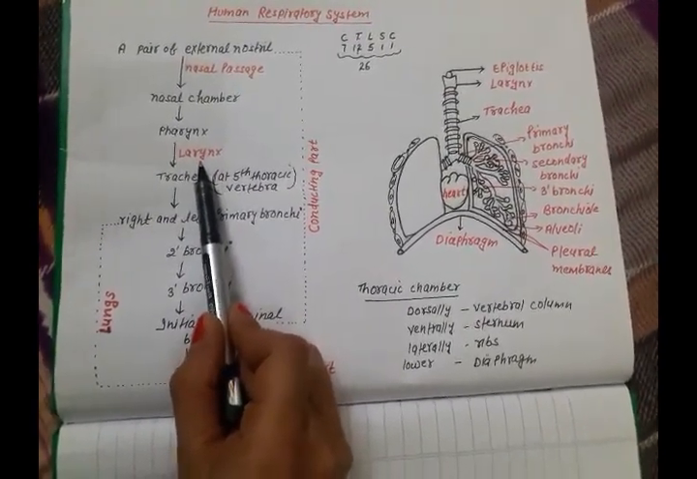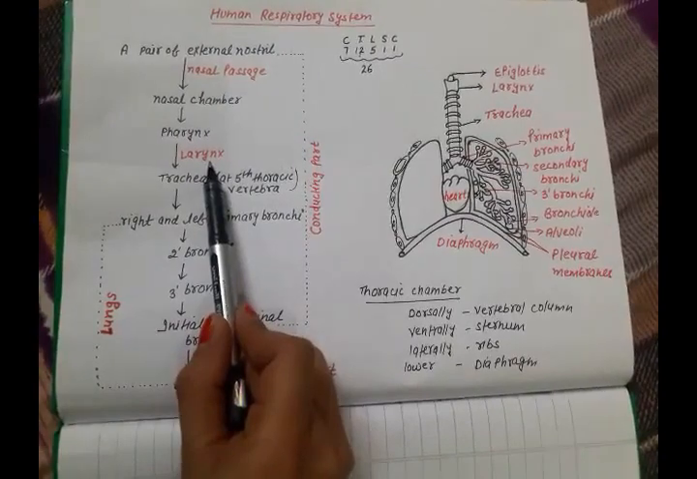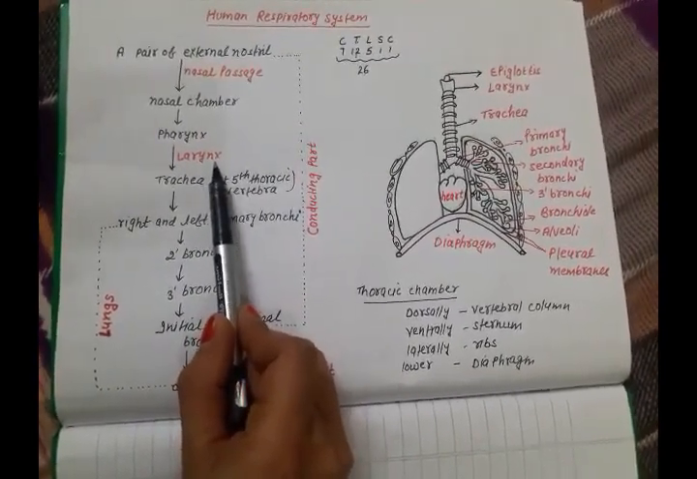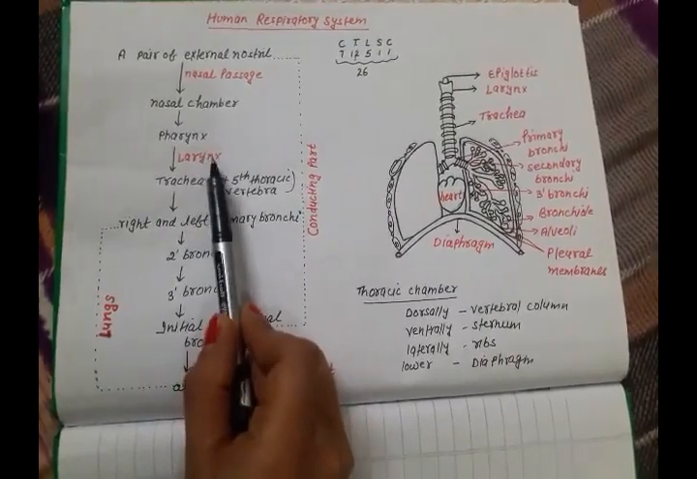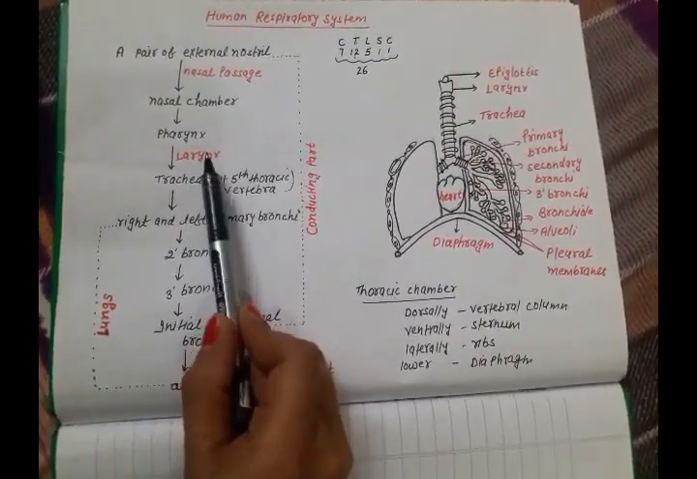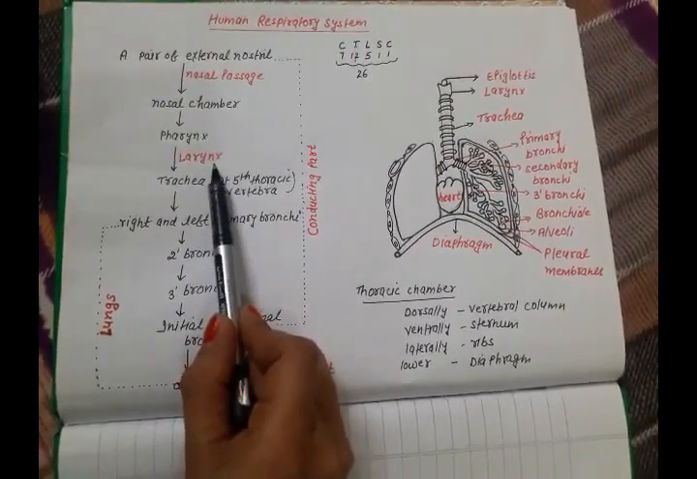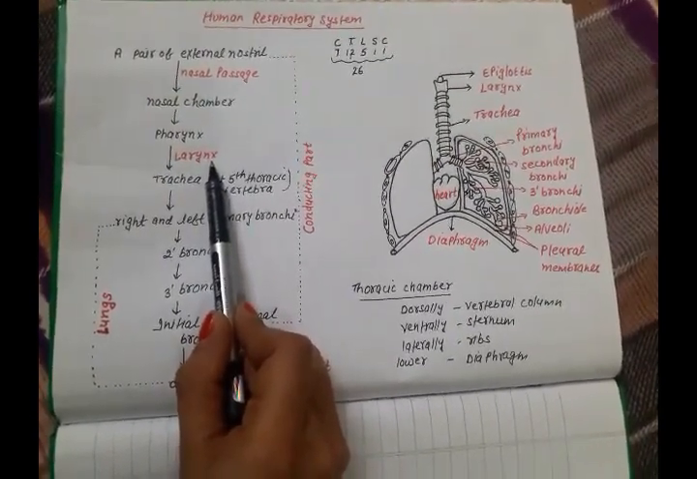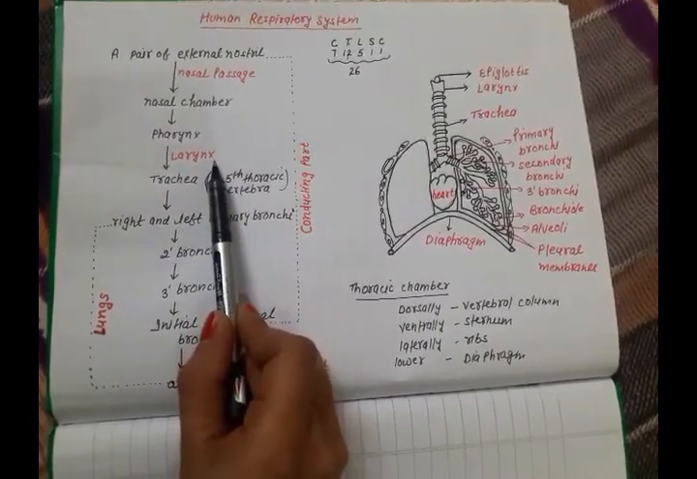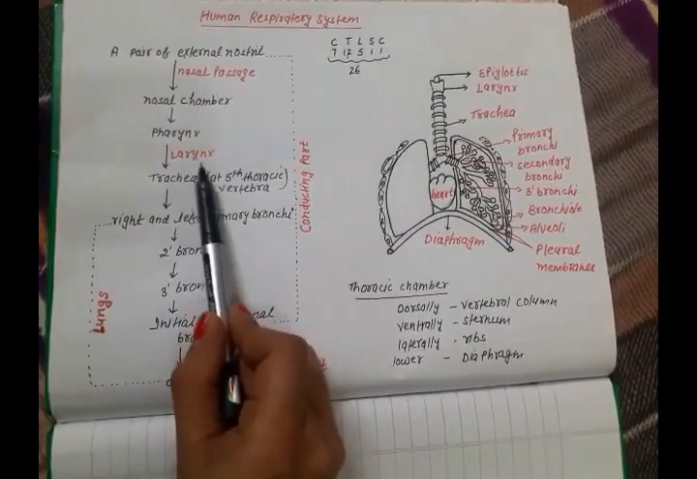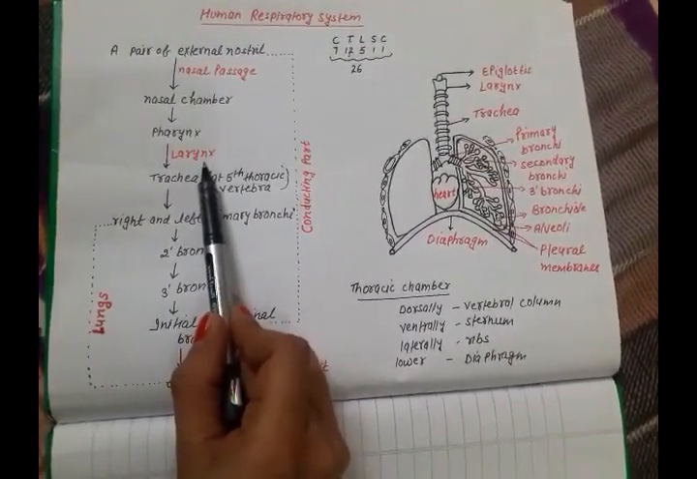Larynx is called the sound box because it helps in the production of sound, or you can say it is responsible for the production of sound. Larynx contains vocal cords. When air strikes the vocal cords, they start vibrating and produce sound. So the larynx is called the sound box.